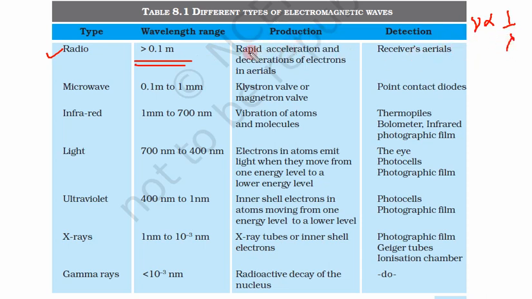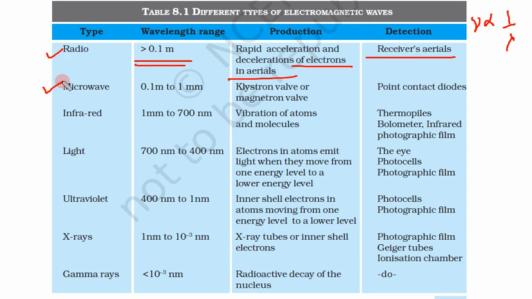How do we produce that? By rapid acceleration and deceleration of electrons in aerials or conductors. How can we detect them? By receiving aerials or antennas.